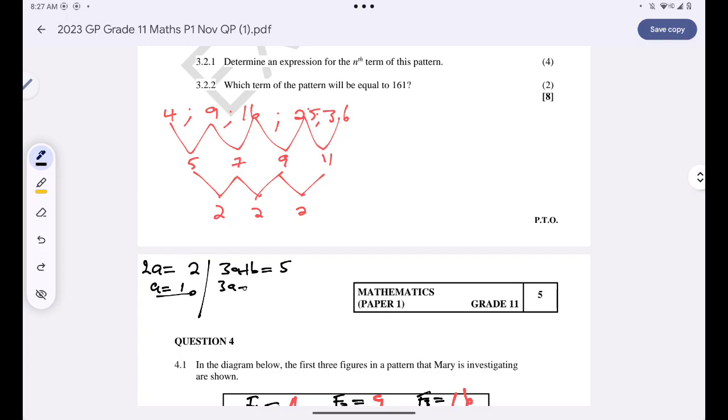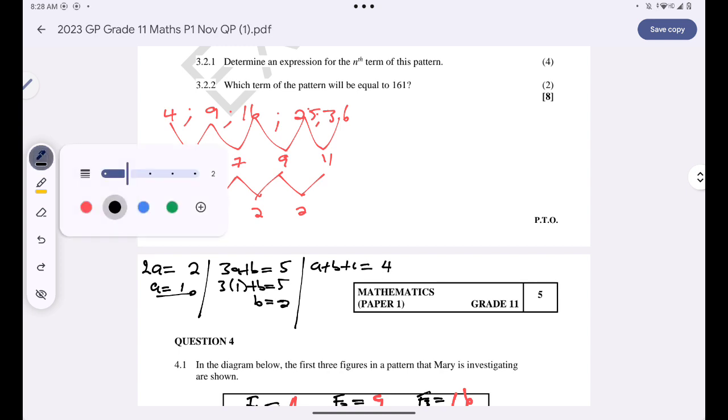So 3a, I know the value of a, right? The value of a is 1. This is equal to 5. Then b is equal to 2. And then for me to find c, I need to say a plus b plus c is equal to the first term of the sequence. The value of a is 1. The value of b is 2.